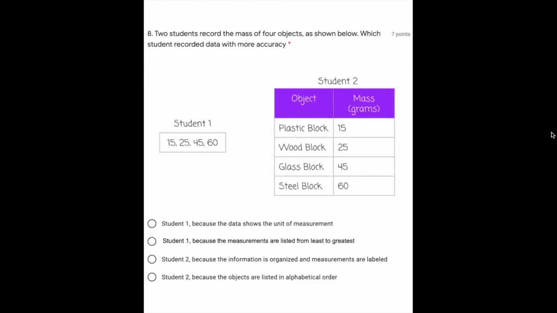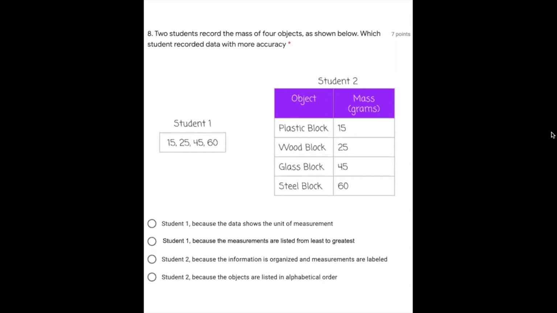Two students record the mass of four objects as shown below. Which student recorded data with more accuracy? Student 1: 15, 25, 45, 60. Student 2: object, mass in grams. Plastic block 15 grams. Wood block 25 grams.